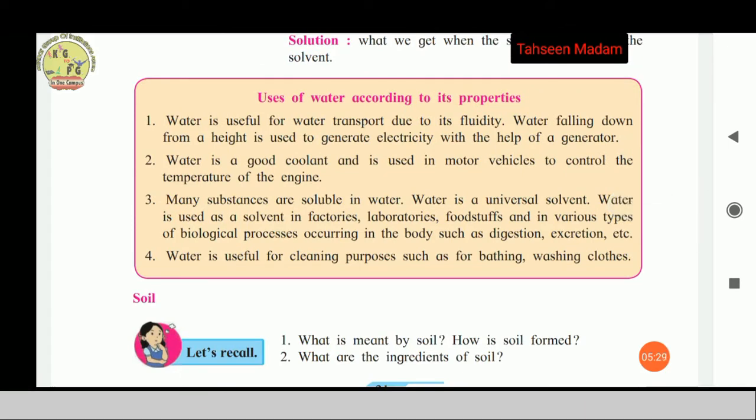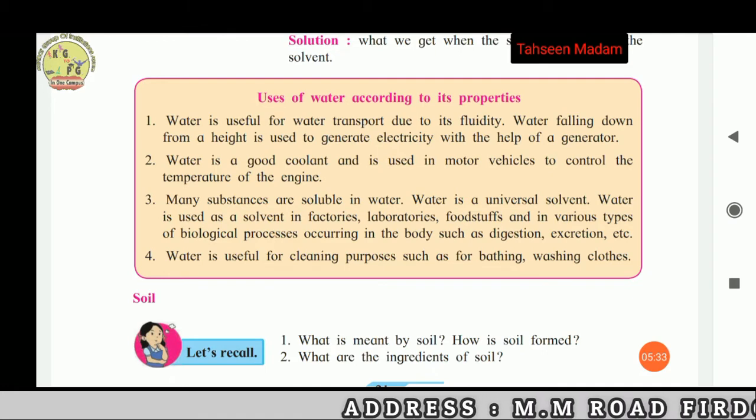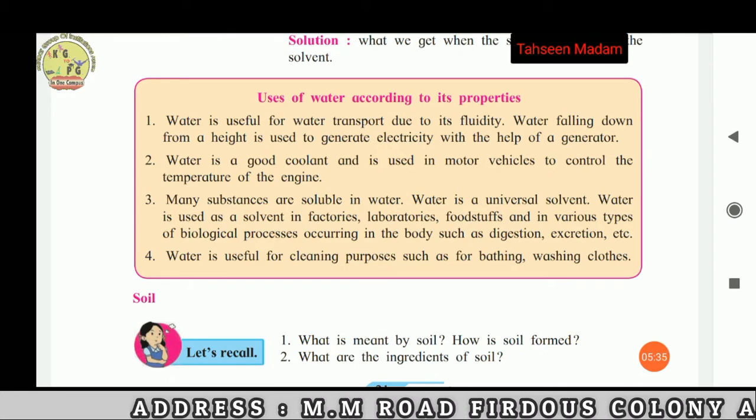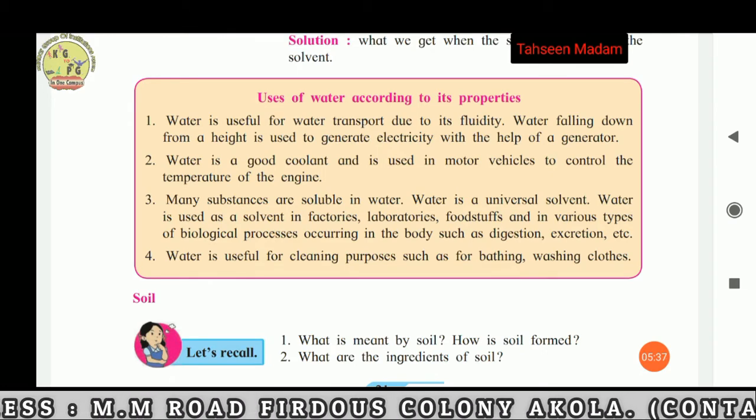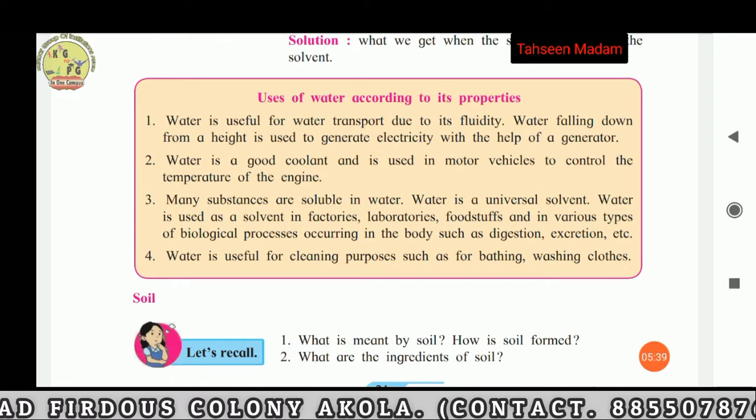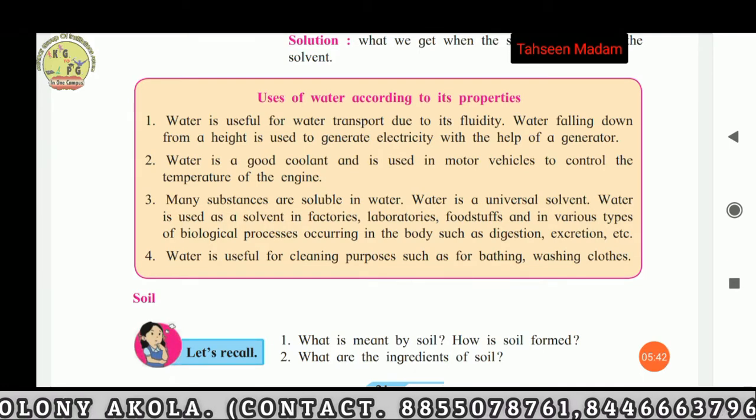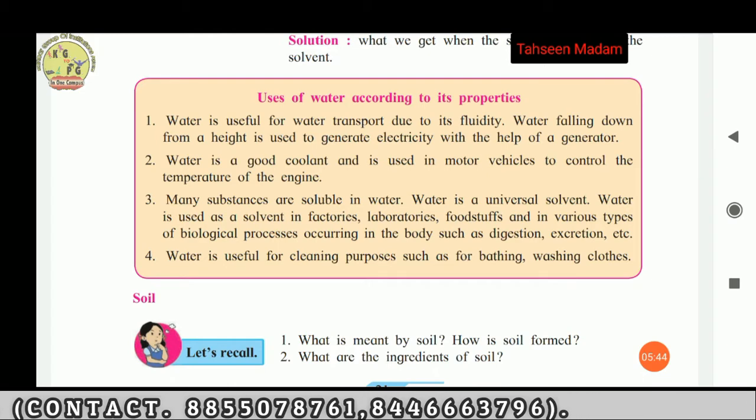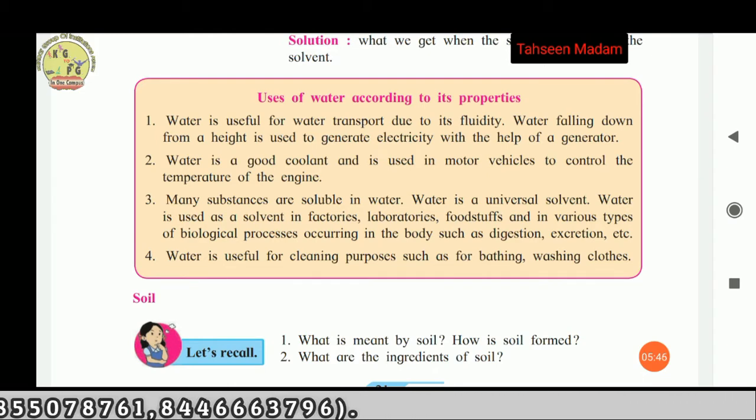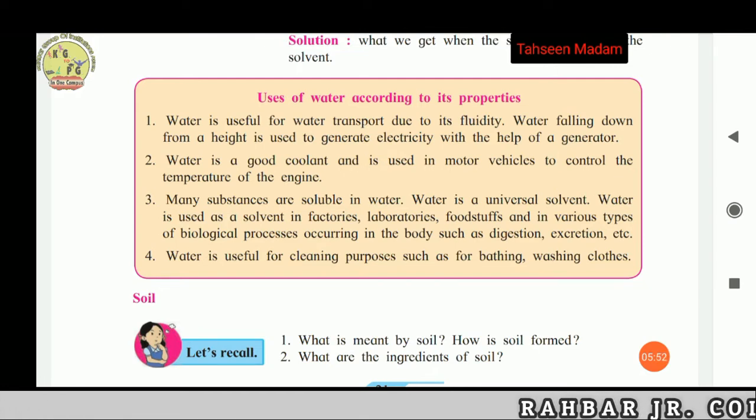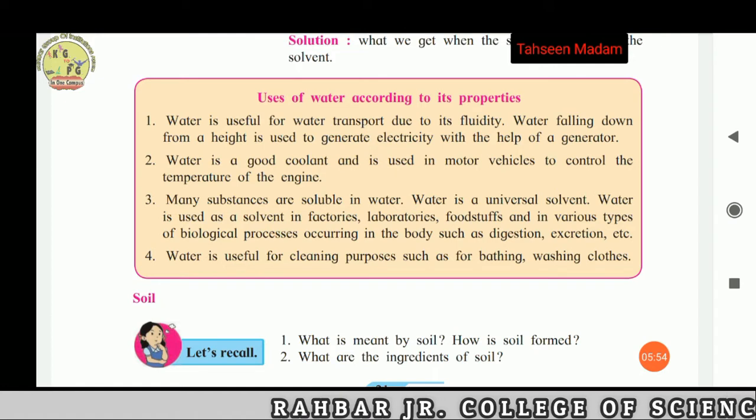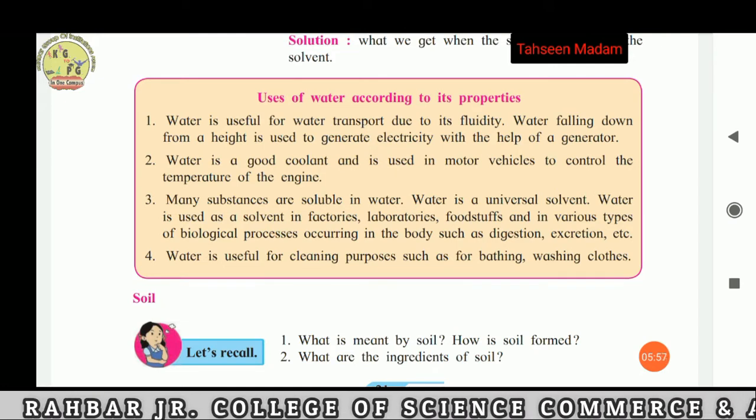Uses of water according to its properties. First, water is useful for water transport due to its fluidity. Water falling down from a height is used to generate electricity with the help of a generator. Second point, water is a good solvent. Water is a good coolant and is used in motor vehicles to control the temperature of the engine.